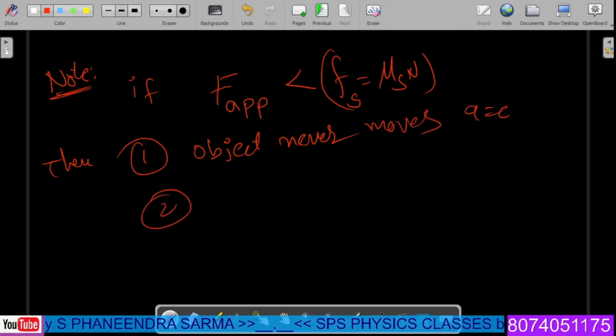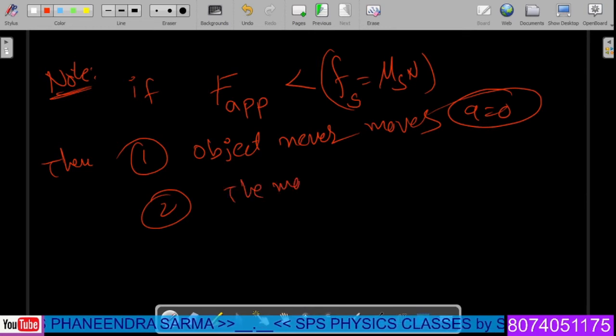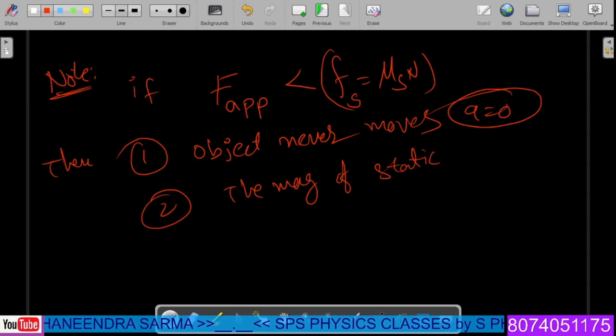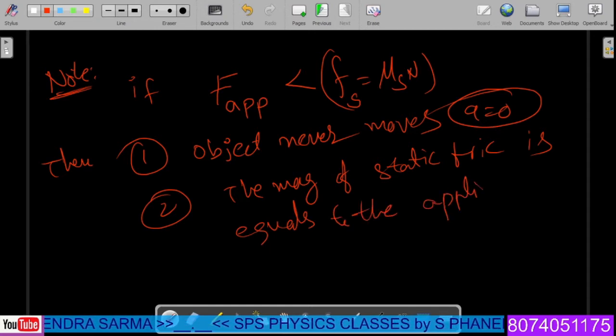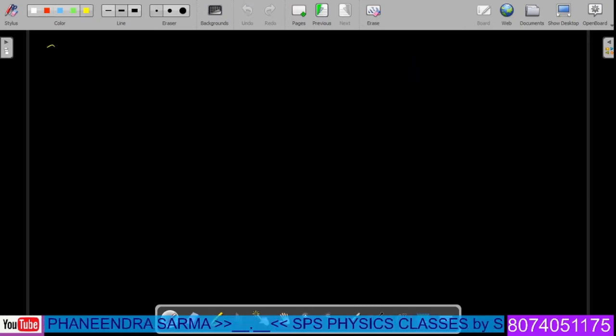That means acceleration is equal to 0. Second point, the magnitude of static friction is equal to the applied force. So these are the case 1.